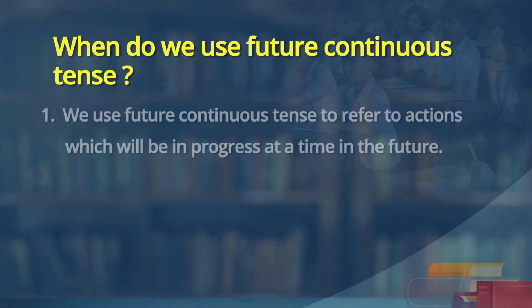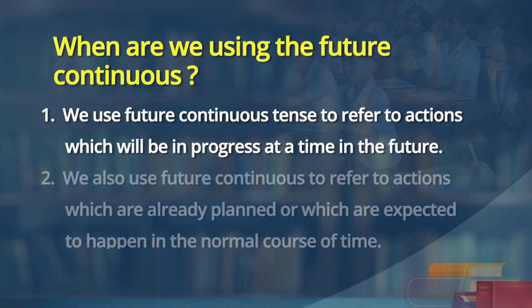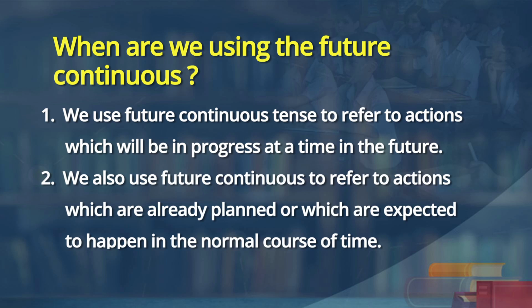Come on, let me read out, then Kriti also will read out for you. We use future continuous tense to refer to actions which shall be in progress at a time in the future. Suppose I say, I shall be teaching in a university from 2025. It starts in 2025, then it continues.